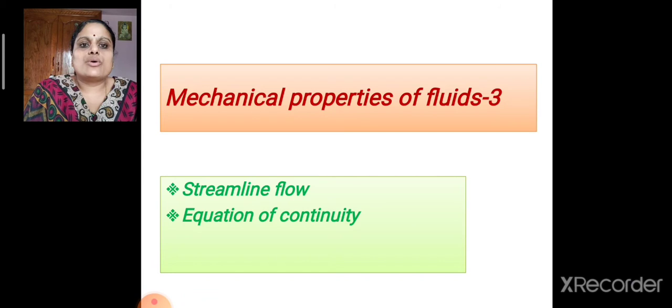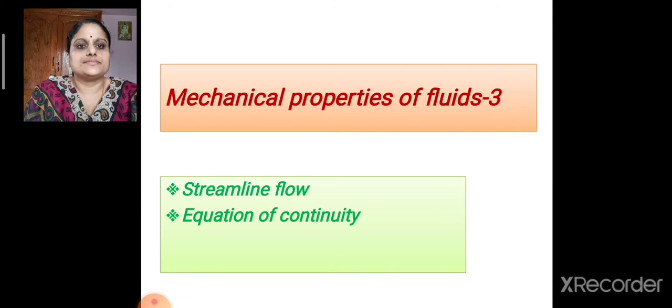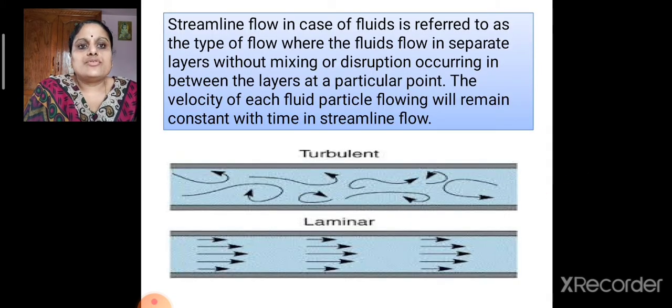Now let us discuss streamline flow and the equation of continuity. Streamline flow in case of fluids is referred to as the type of flow where the fluid flows in separate layers without mixing or disruption occurring between the layers at a particular point. The velocity of each fluid particle will remain constant with time in streamline flow. Streamline flow is also known as steady flow or laminar flow.